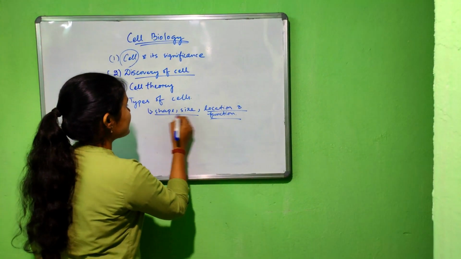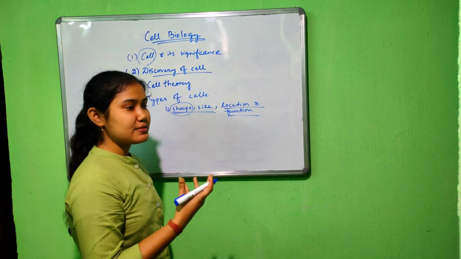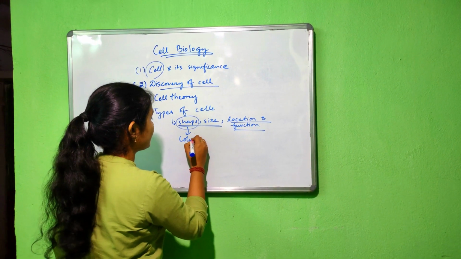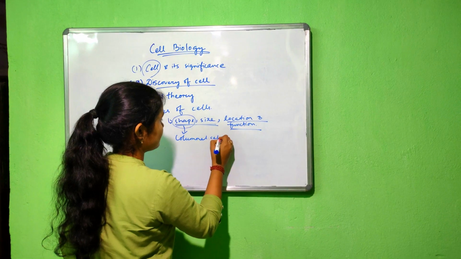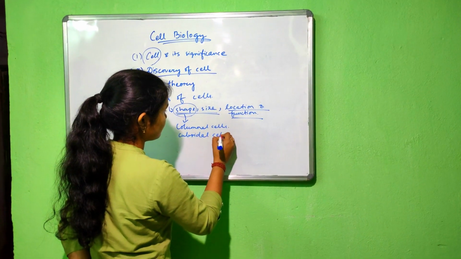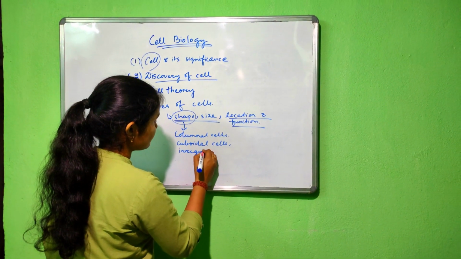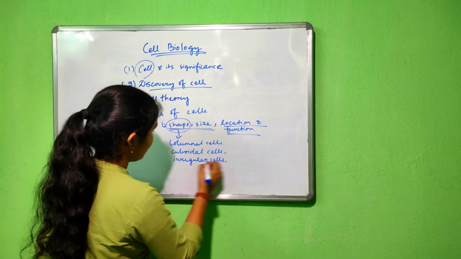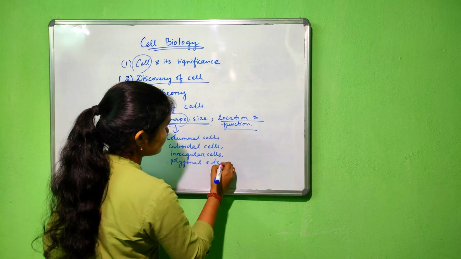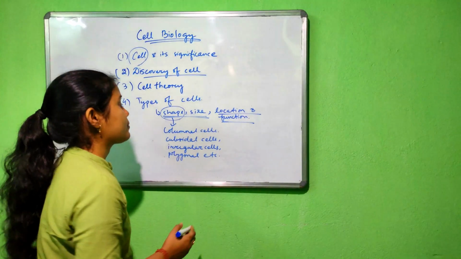So now consider shape and size. Considering the shape, the cells are of different types, like columnar cells, cuboidal cells, irregular cells, polygonal, hexagonal, etc. Likewise, the cells can vary in shape.